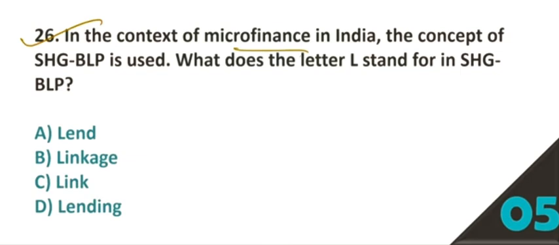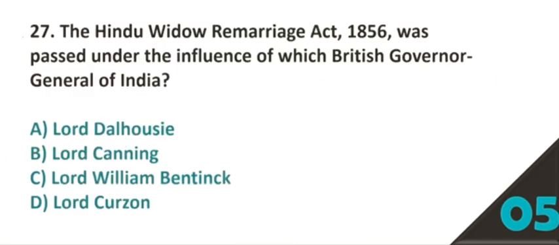26. In the context of microfinance in India, the concept of SHG BLP is used. What does the L stand for in SHG BLP? L stands for, option number B, linkage. Question number 27. The Hindu Widow Remarriage Act 1856 was passed under the influence of which British Governor General of India? Option number C is the correct answer, Lord William Bentinck.